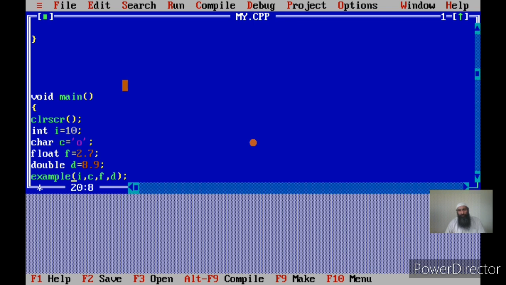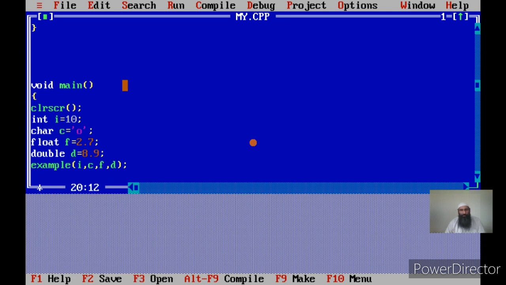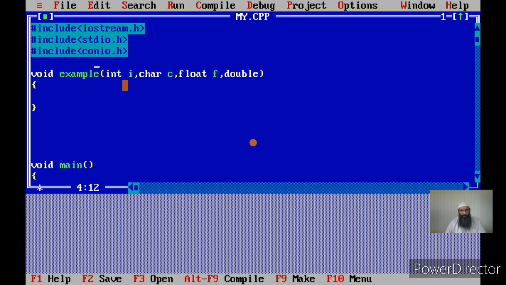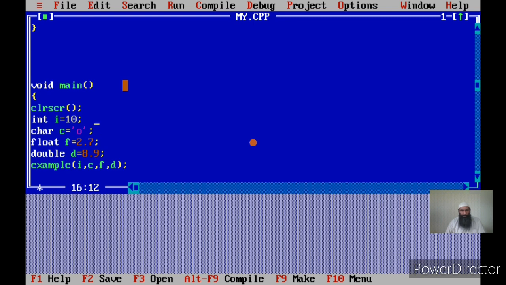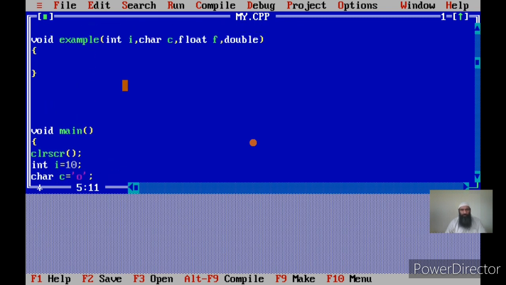Now I am passing these arguments to the example. Who is actually passing? It is the main who is calling the example. Therefore, it is passing these arguments, and the actual arguments are I, C, F, and D. And these arguments are initialized in the main. We can equally input these arguments, but that will be time consuming to show you the execution that way. Therefore, I have used initial values, and this way it will also be clear. Now, if I pass these values or arguments to the function example, let us see what happens.